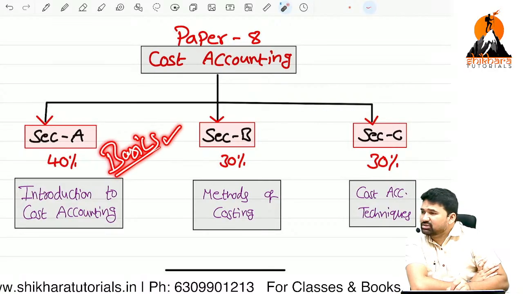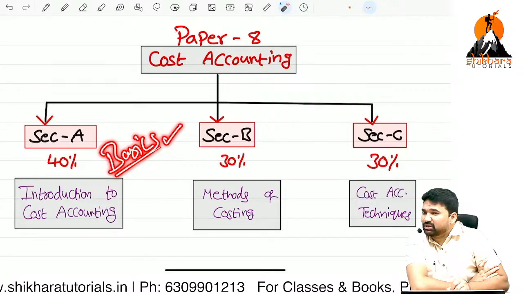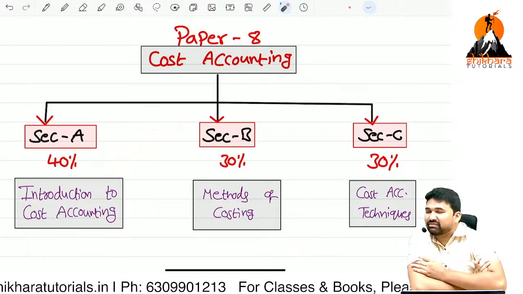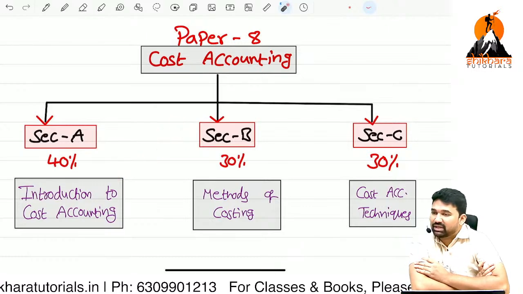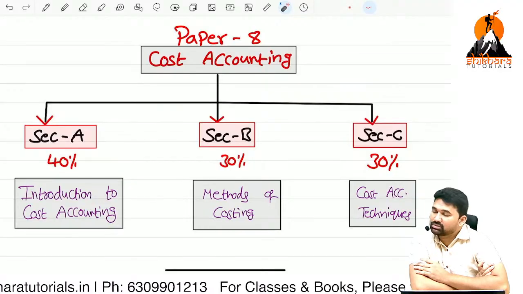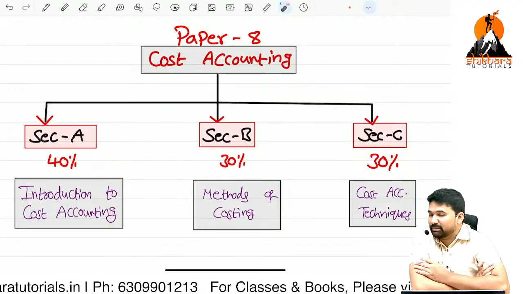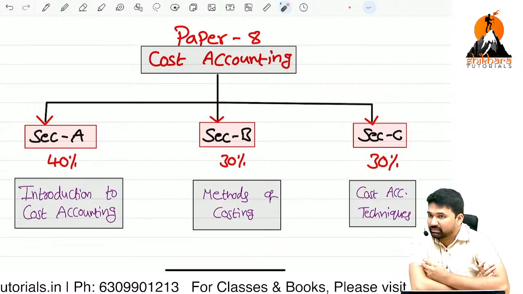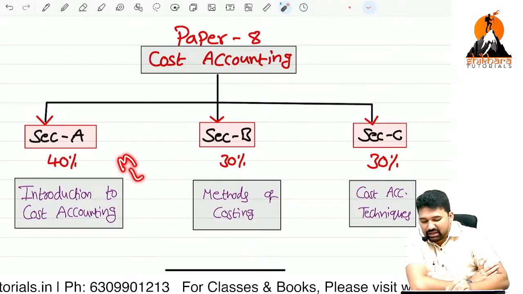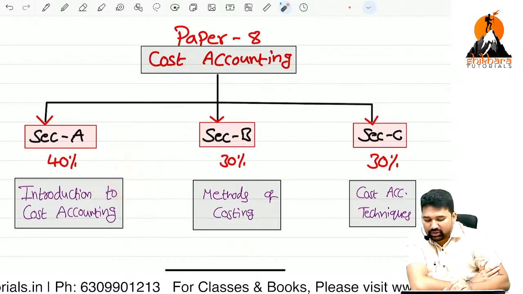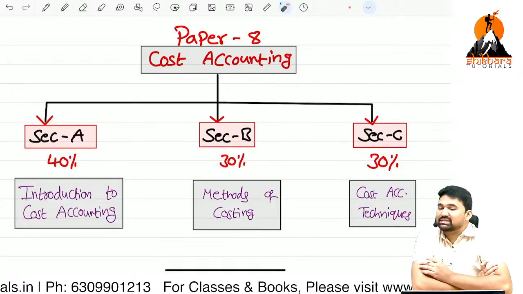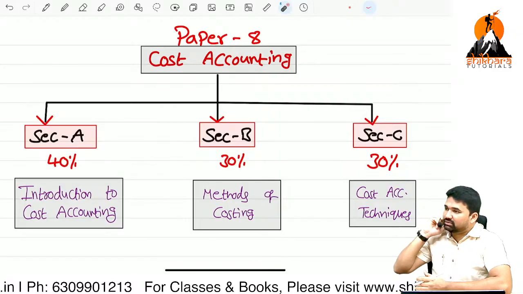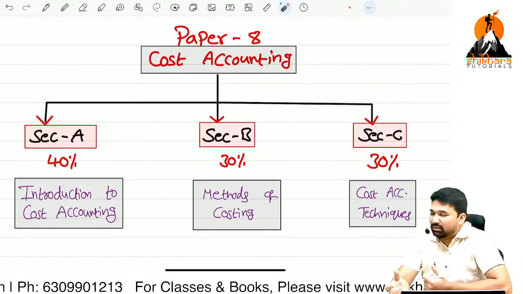In earlier discussion also, I have clearly told you, with respect to foundation, you have learned some basics. But as time passes, you might forget those basics. That is why I am going to revise them. Those basics comprise basic definitions as well as cost sheet basics. After that, material, labor, overheads are also there. We are not going to complete material, labor, overheads in the first phase. Why, sir? There are certain reasons for that, which you are going to learn in the upcoming session.